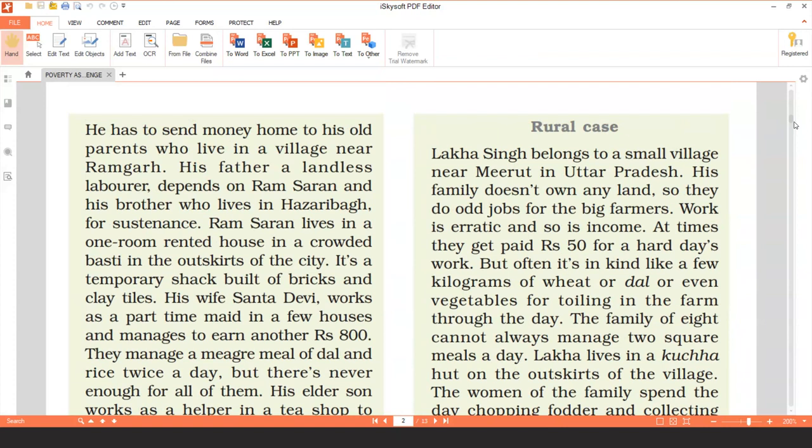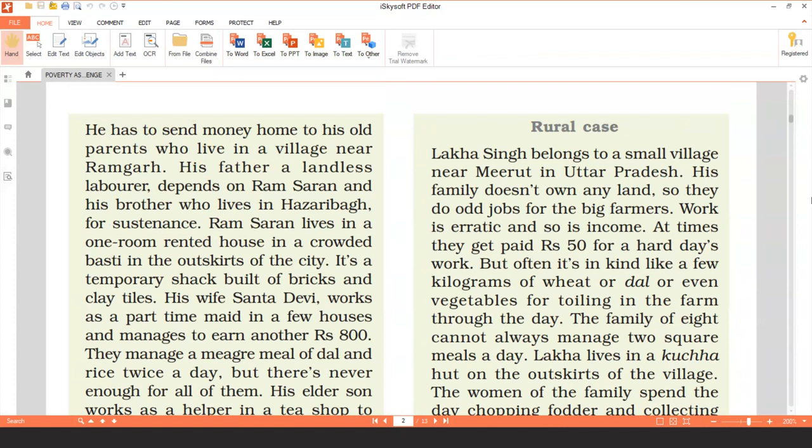He doesn't have his own land, so whatever work he gets in a day, that he does. Maybe sometimes he works under the landowners, big farmers, money lenders. He does whatever work he gets. Work is erratic. That means he doesn't get work regularly. Sometimes he gets it, sometimes he doesn't. So sometimes he gets income, sometimes he doesn't.